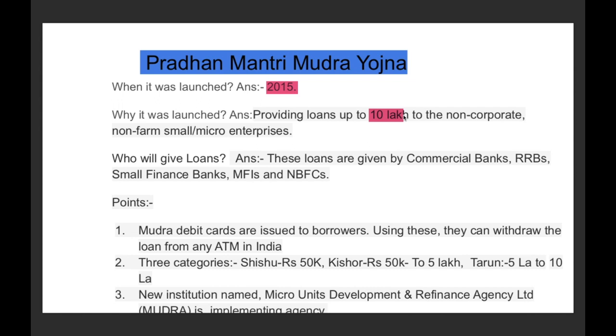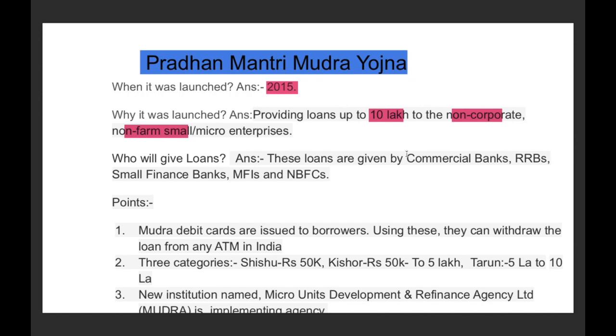Then, who will be the beneficiaries of the Pradhan Mantri Mudra Yojana? The beneficiaries will be non-corporate, non-farm, small and micro enterprises. It is not that Adani will go and ask for 10 lakh rupees under Pradhan Mantri Mudra Yojana. However, Adani will also not go for 10 lakh rupees. This is also the reality. Now, the next question is, who will give the loans?